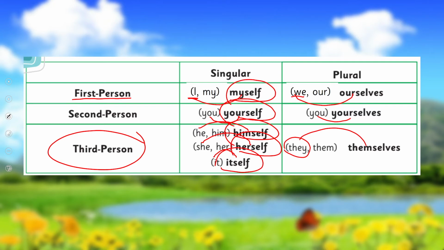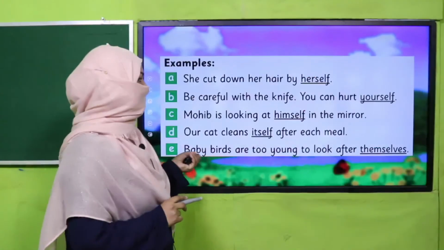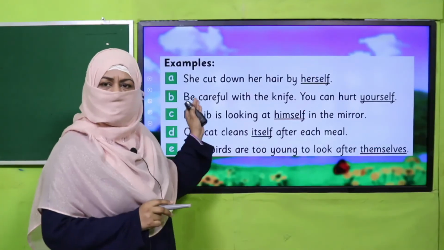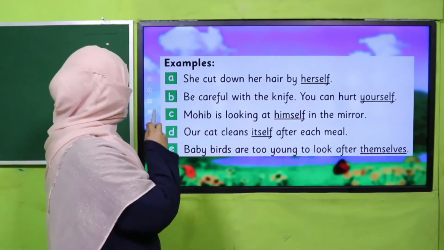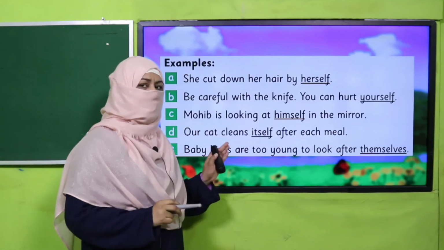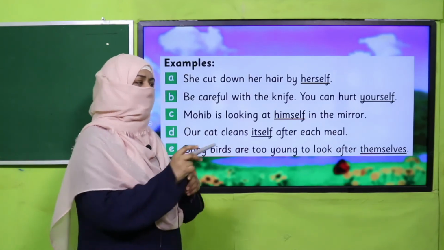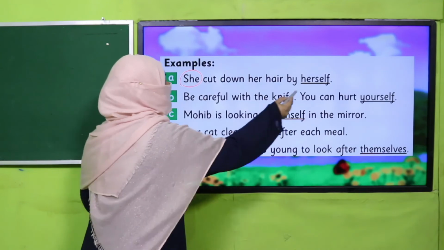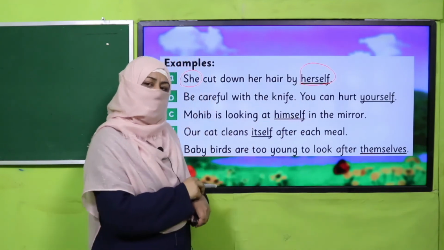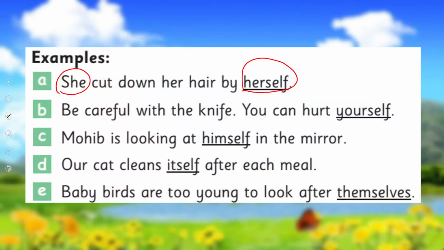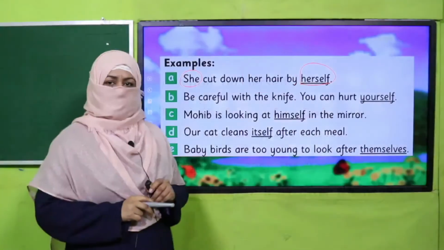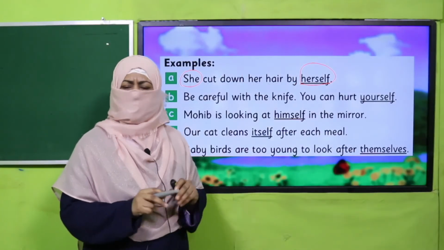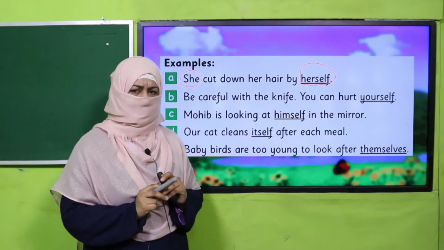So this table is there in your book. Are you clear? Can you use it by yourself? Okay, so let's see the elaboration through these sentences. So pause the video, read these sentences, make a connection between pronoun and reflexive pronoun, and then come back. Yes, my dear students, are you done with it? The concept is absolutely clear to you.